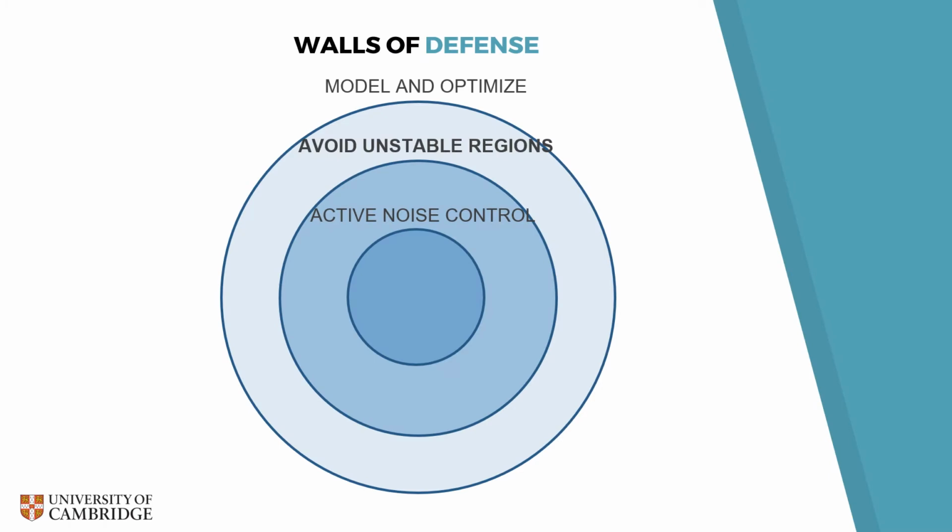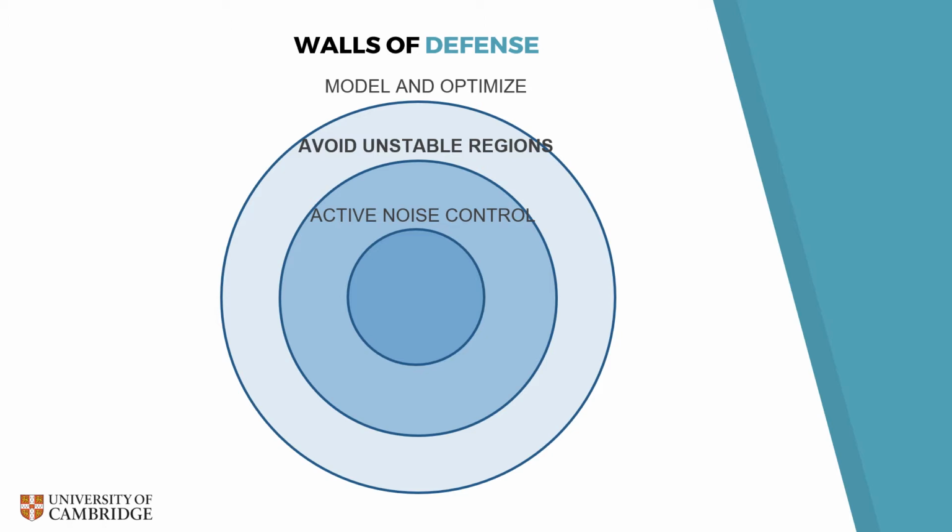So, as engineers, what tools do we have at our disposal to fix these instabilities if they do crop up? The first and best wall of defense is of course a good design. If we have an accurate model of our system, we can then use it to tweak the design, let's say by adding dampers or by changing the geometry, and stabilize the combustor thus.